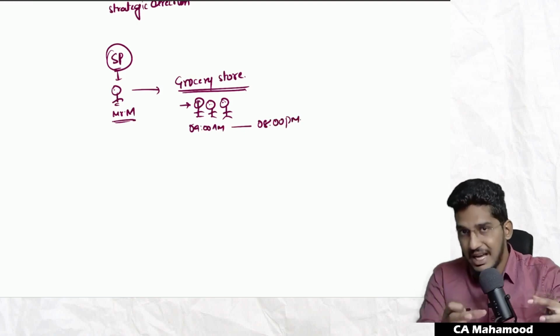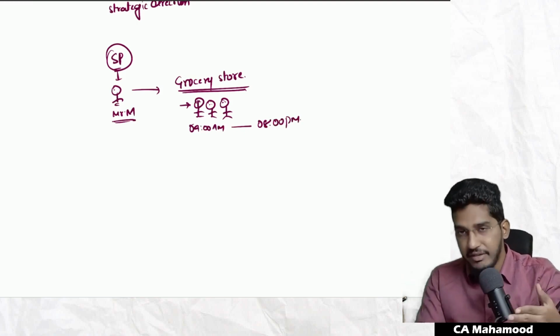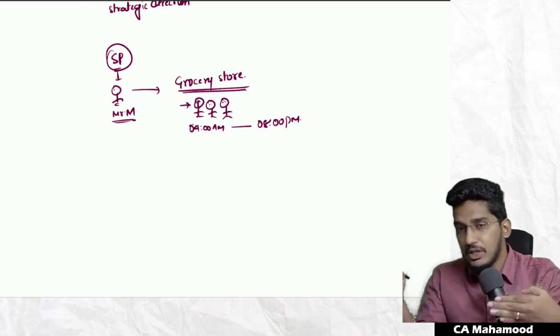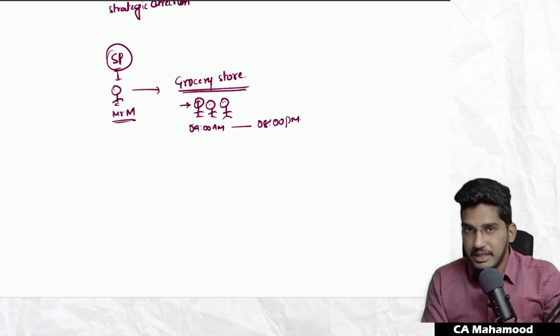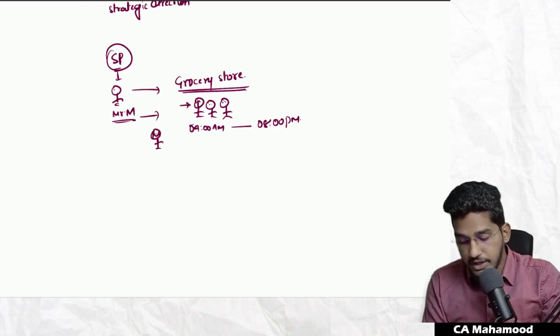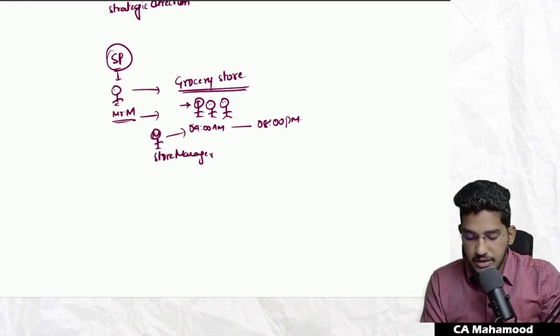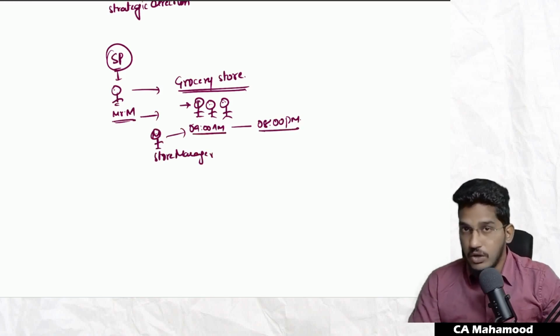But I am not present to verify whether the employees are coming on time, going on time, and working effectively. So I have appointed one store manager. His responsibility is to make sure that every employee is coming on time and leaving as per the scheduled time.